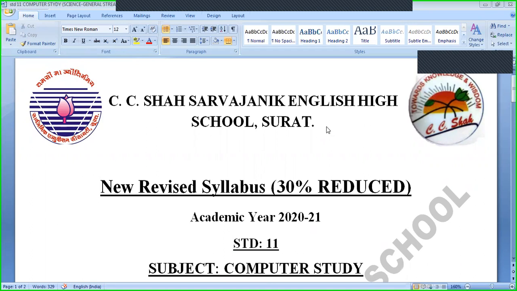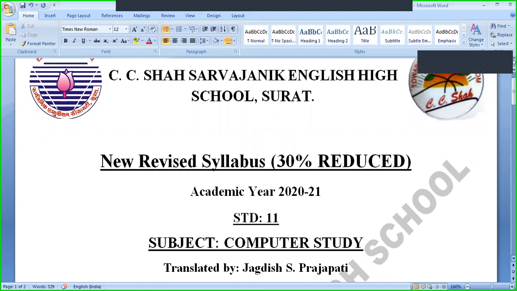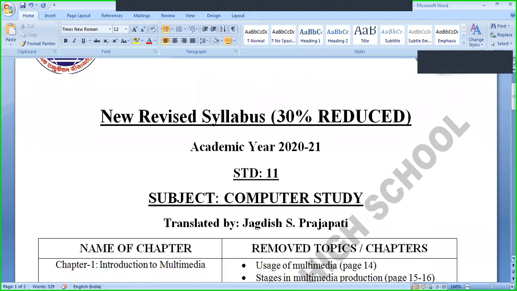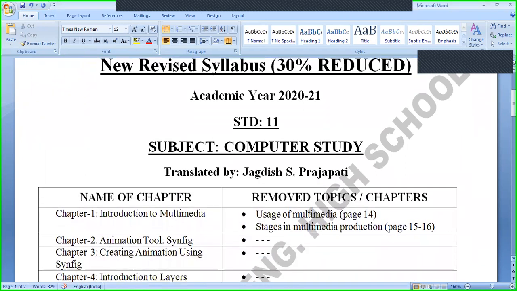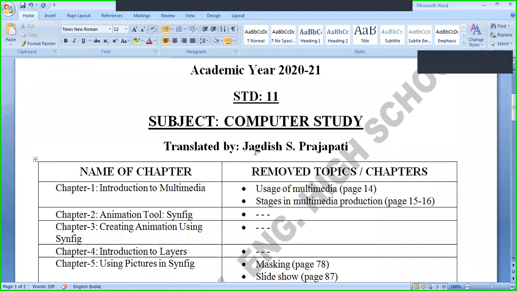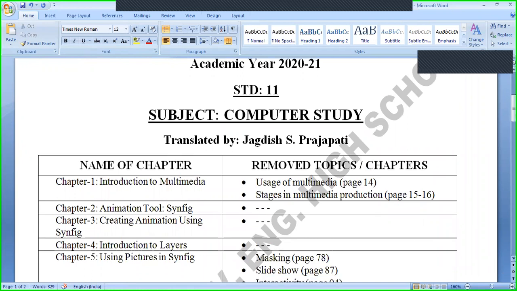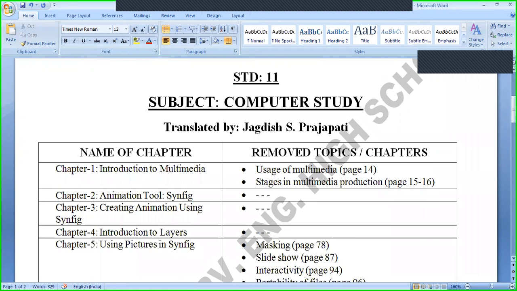Syllabus Std English High School, Surat, new revised syllabus, 30% reduced syllabus, academic year 2021, standard 11, subject computer study, translated by one of the teachers, Jagdish S. Prajapati from Syllabus Std English High School. Here, the name of the chapter and the removed topics of the chapter are mentioned. Let us begin with chapter number 1, Introduction to Multimedia.